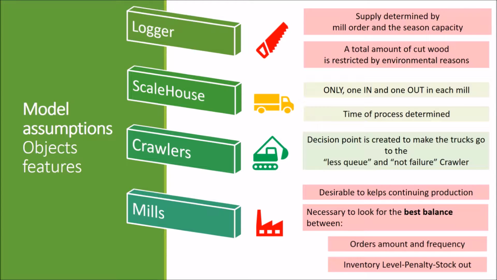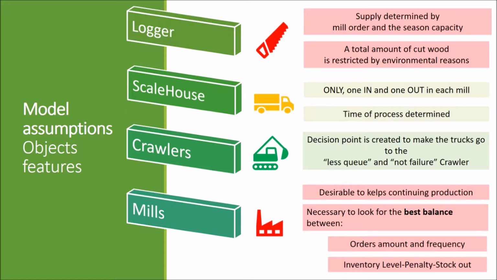Base model assumptions, objects, features. The previously mentioned elements such as logger, scale house, crawlers, and mills have been modeled with SIMIO Intelligent Objects. The logger consists of a source and a server. The source is conditioned to generate entities based on orders arriving from the mill and available capacity according to the month of the year. Scale house.